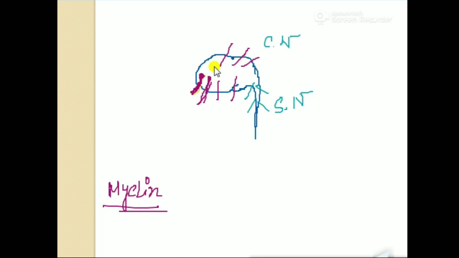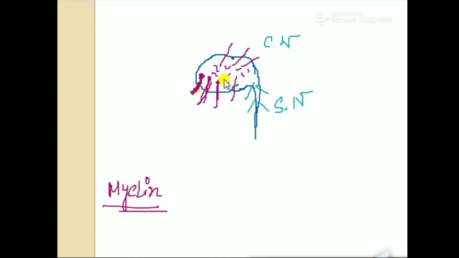There are also some small nerves present inside the brain, which need to be interconnected to pass on the information. They are not coming out like this. But they also get the VIP treatment. They are also covered by the myelin sheath.